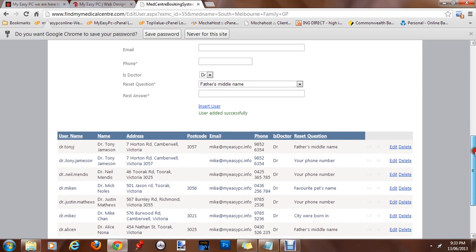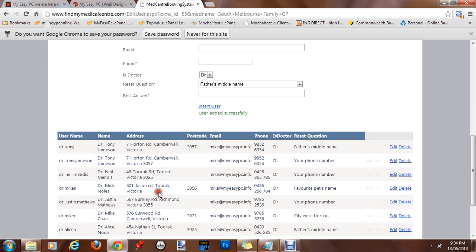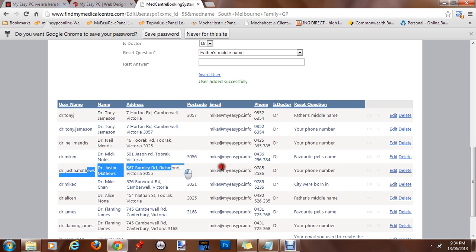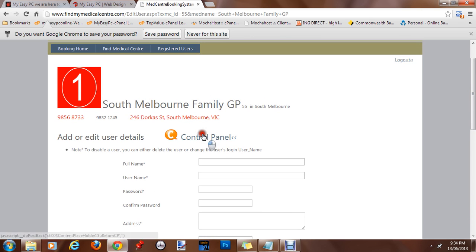Now I would say after the doctor has used the system 2 to 4 weeks time, delete the generic login that was created by the system, and only use the one that's created by the administration staff or the doctor himself. For example, for this doctor here, 2 logins, and now he'll be used to using his own login. The generic one here, we can easily just delete. Now it's deleted, and the doctor will have to use his current login. We'll go back to control panel.